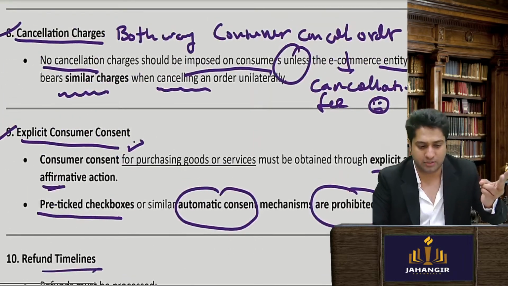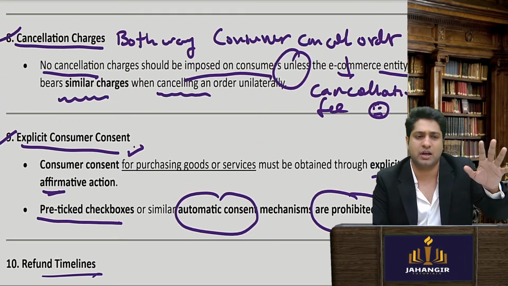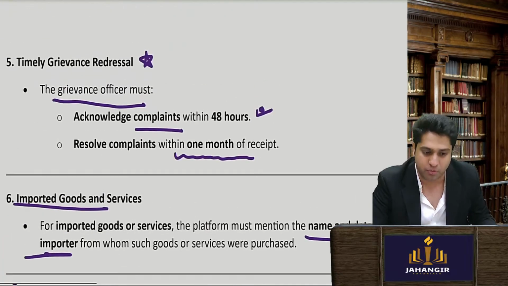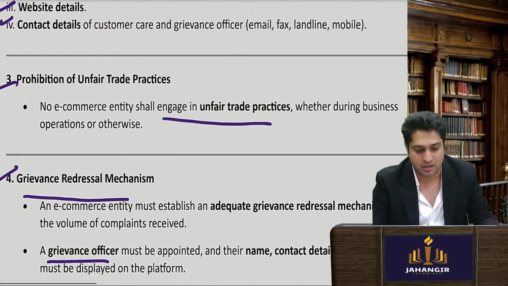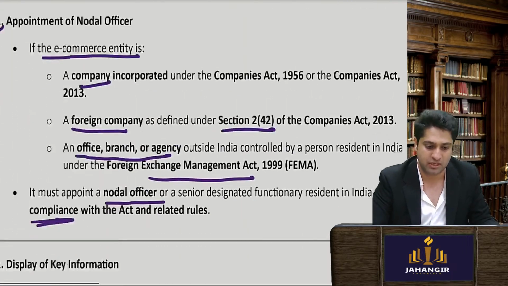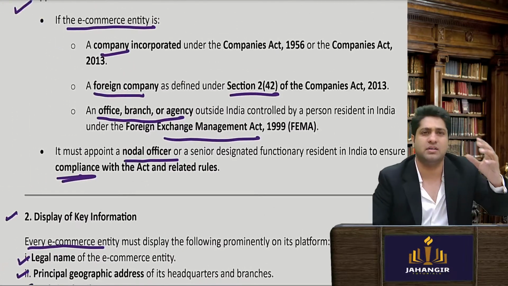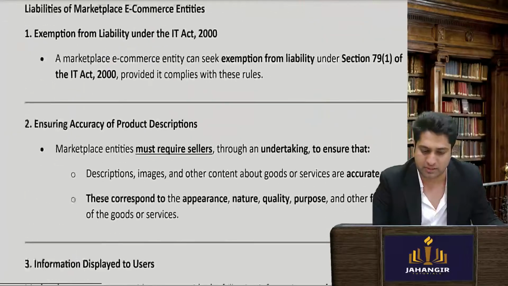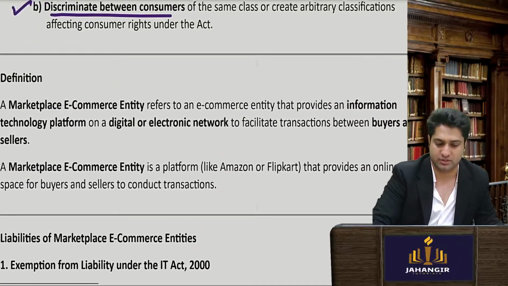Refund timeline should be adhered to. Redressal, you have a grievance committee, cancellation charge, explicit consent, importer details should be there. Grievance officer, and no unfair trade practice, display the information, and if it's a company, it should be registered under the Companies Act. Foreign company should also be registered under the specific section.